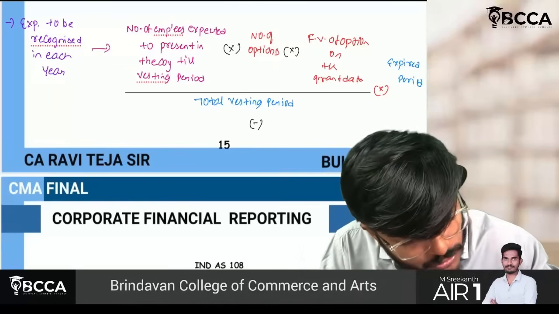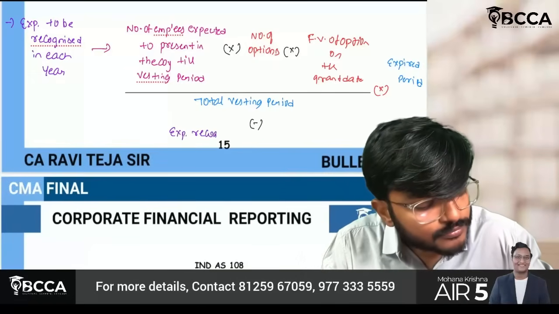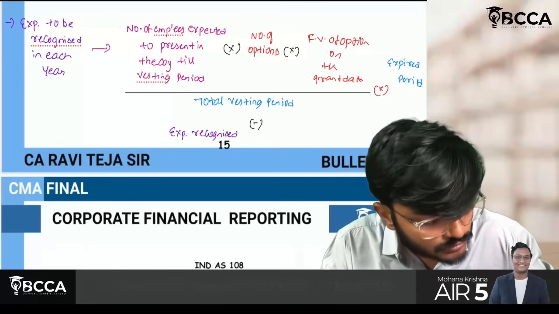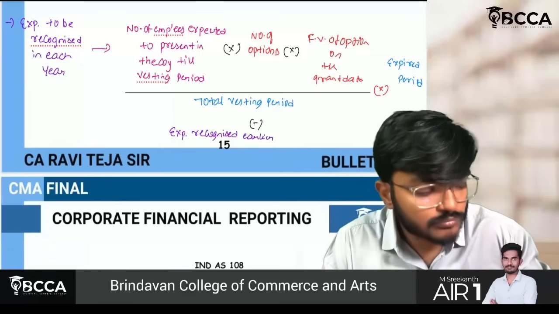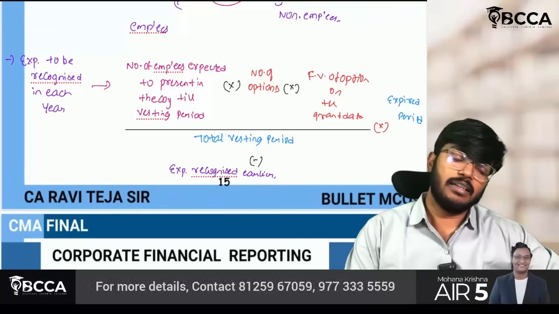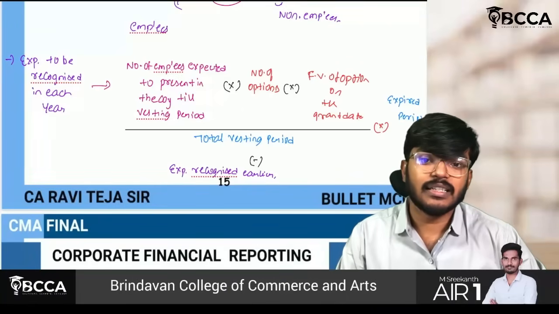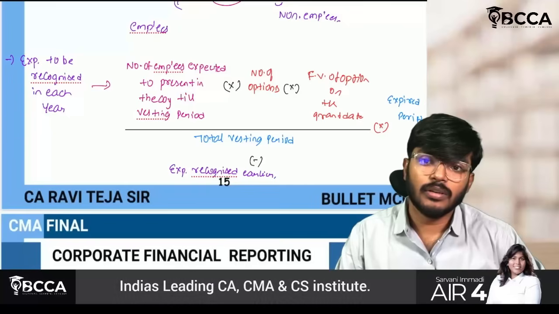Ultimately, minus the expense recognized earlier. This is the normal formula which you have to remember in this Ind AS 102 standard.